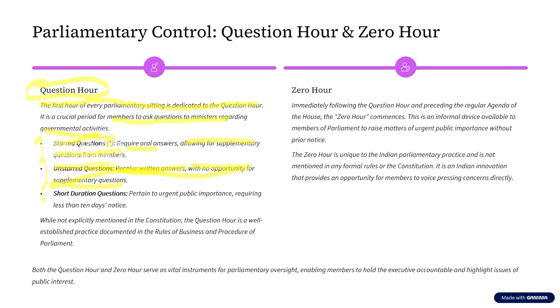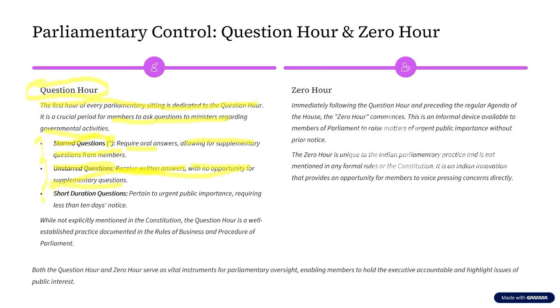I hope you have understood the difference between starred and unstarred questions. When a starred question is asked, what kind of answer is expected? An oral answer. When the oral answer is given, can there be an opportunity for supplementary questions? Yes. What about an unstarred question? The answer expected will be in the form of a written answer. When the answers are written, can there be supplementary questions? No, there cannot be supplementary questions.